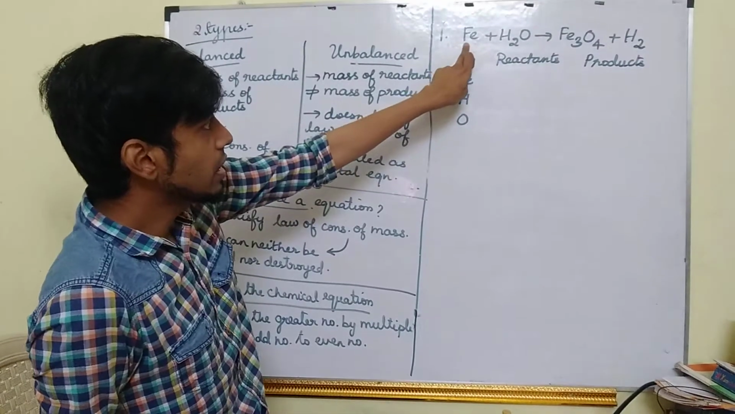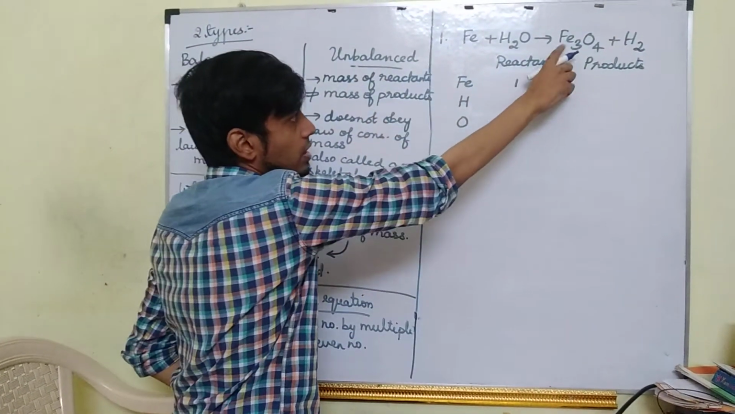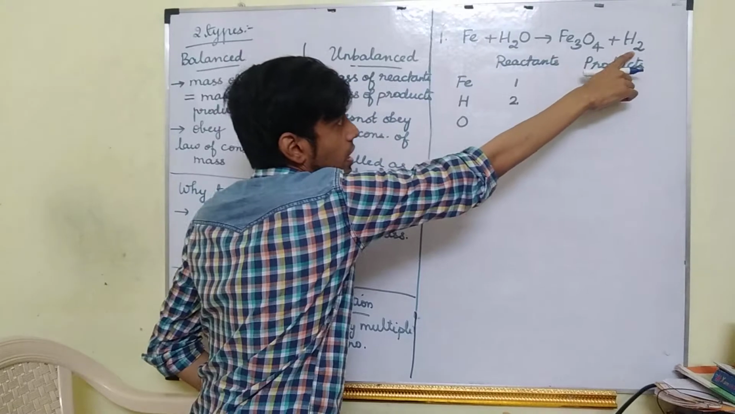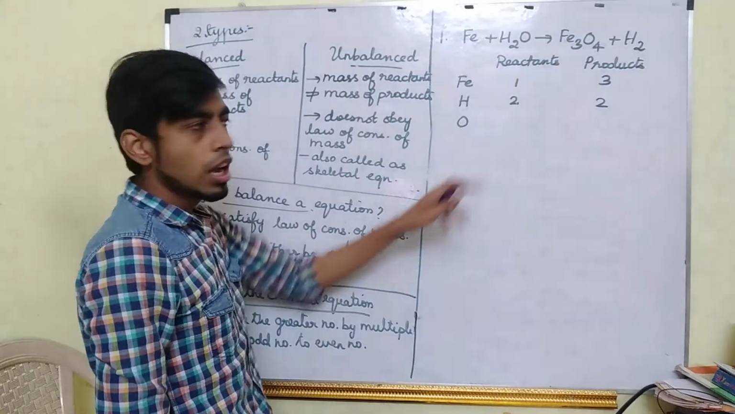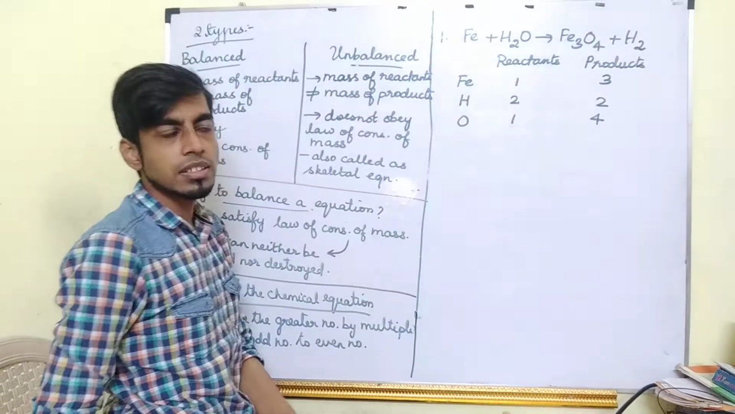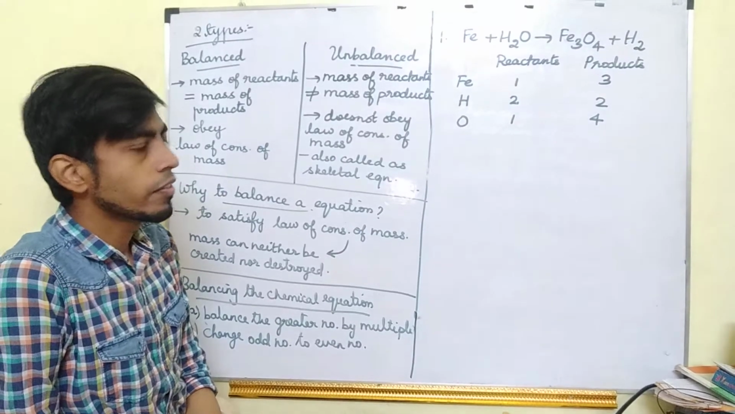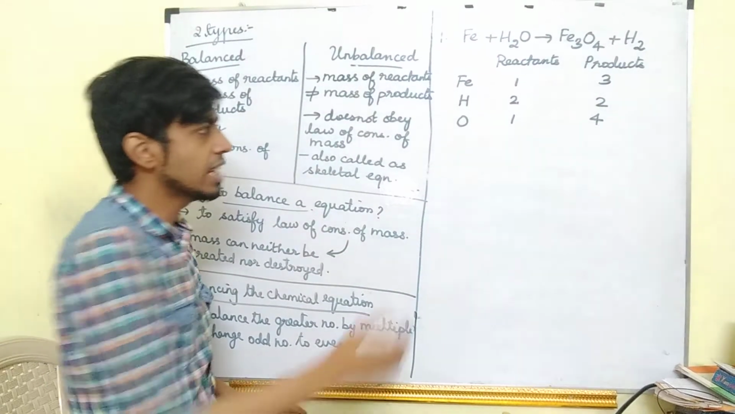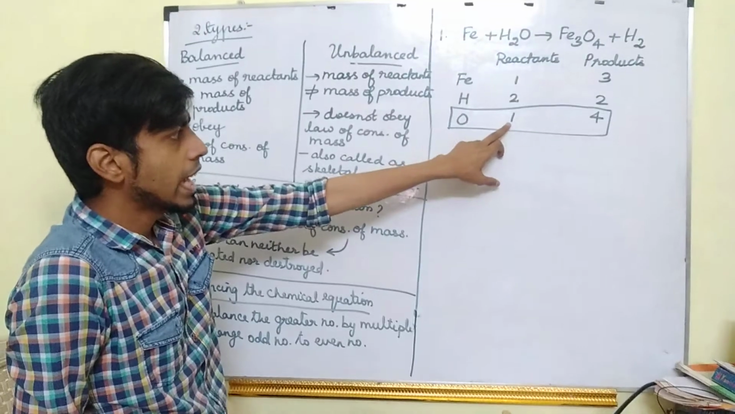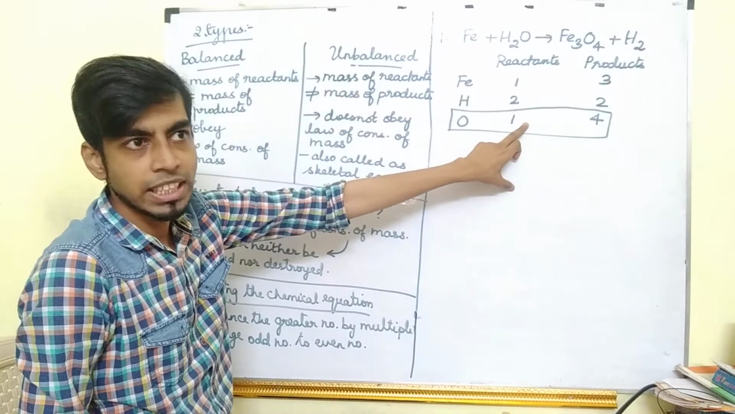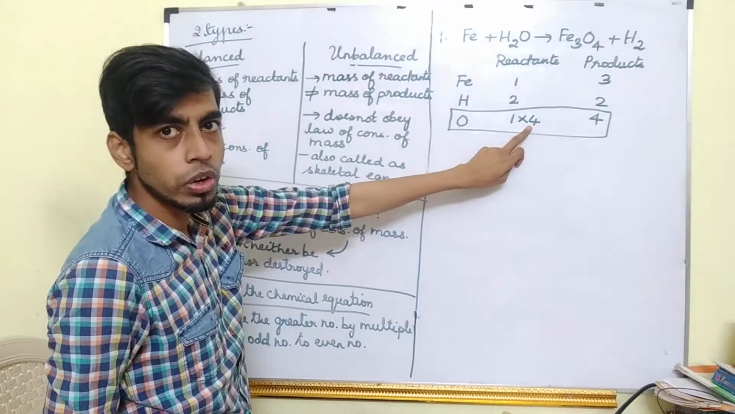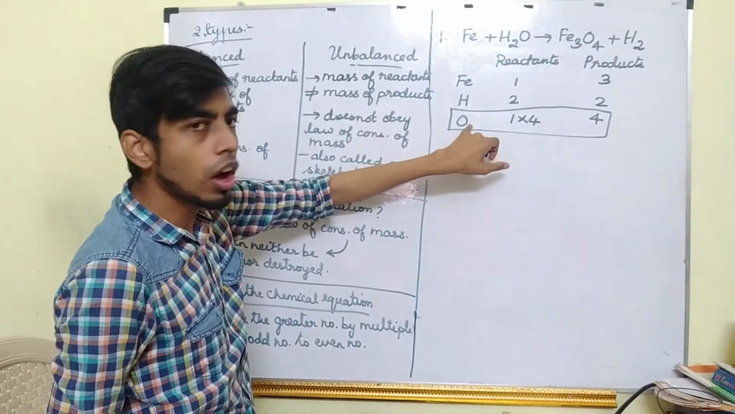Okay, so Fe, this side it is 1, this side it is 3. Hydrogen, this side it is 2, this side also it is 2. Oxygen, this side it is 1 and this side it is 4. So which is the greater number? 4 is the greater number. So which one do we have to balance first? We have to balance oxygen first. Can I change this 1 into 4 by multiplication? Yes. So 1 into 4. Which side am I writing this 4? In the reactant side, in the oxygen's place.